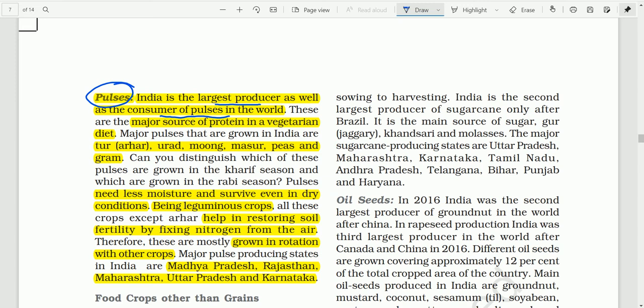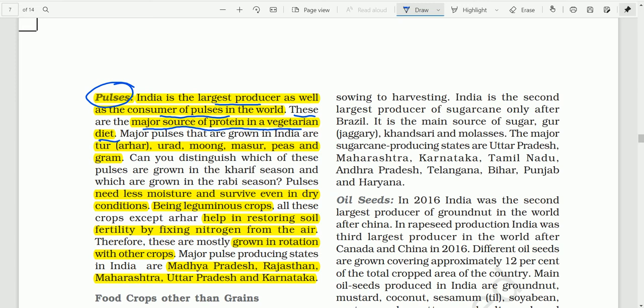Why? Because pulses are the major source of protein in a vegetarian diet. Most Indians are vegetarian, and that is why India is the largest consumer of pulses in the world.